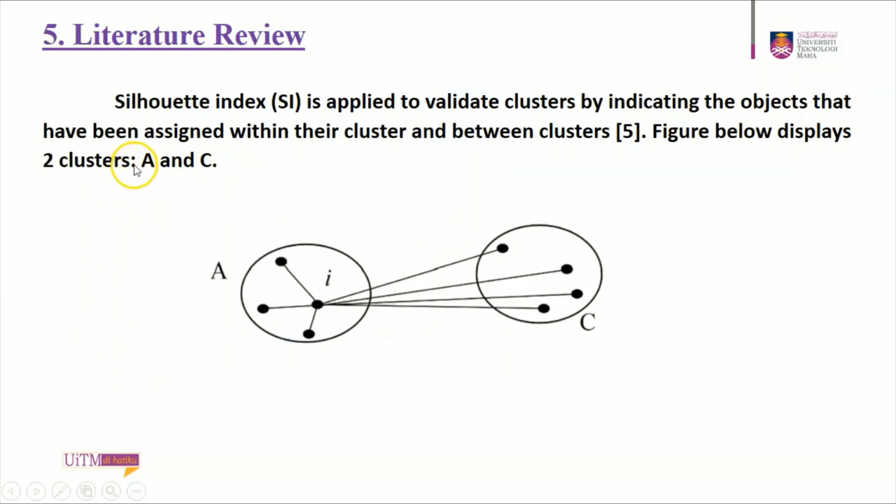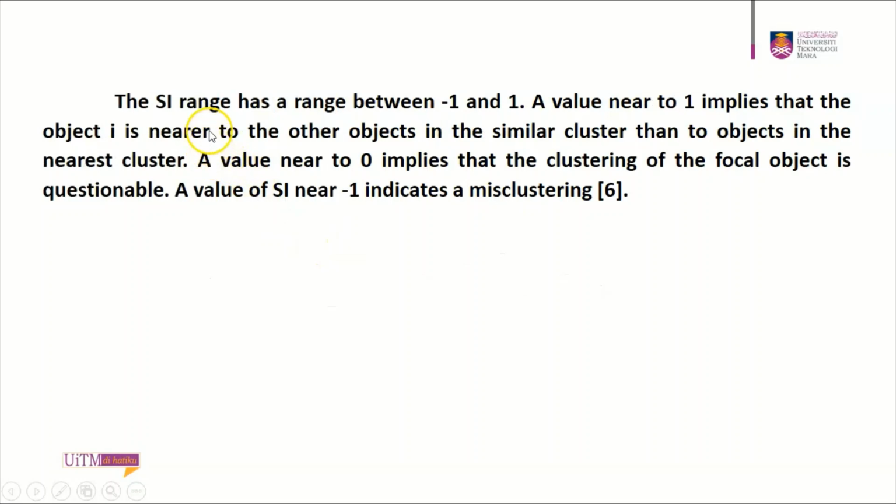Next is the silhouette index, or SI, which is applied to validate clusters by indicating how well the objects have been assigned within their cluster and between clusters. The figure below displays clusters A and C. The SI has a range between -1 and 1. A value near 1 implies that the object i is nearer to the other objects in the same cluster than to the objects in the nearest cluster.